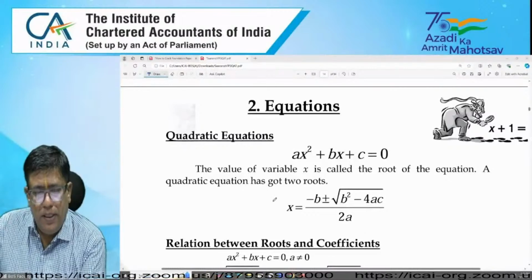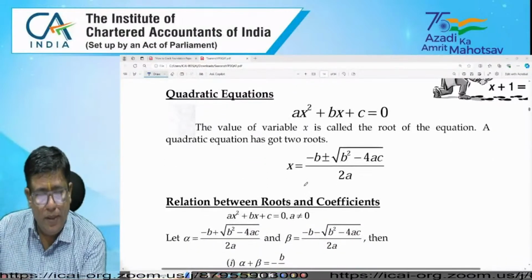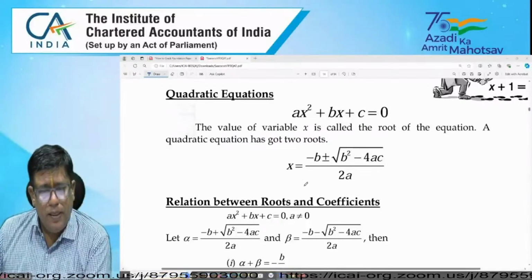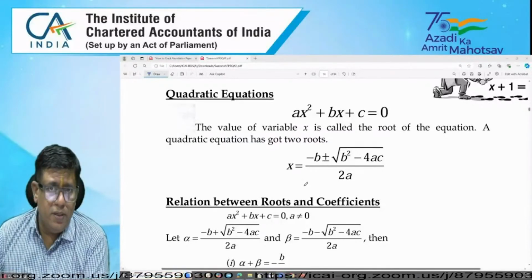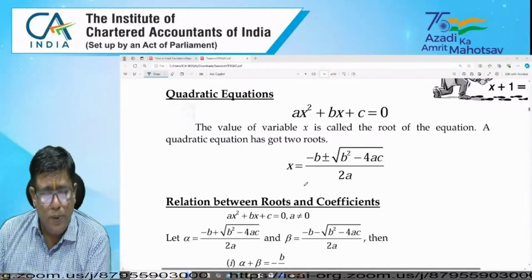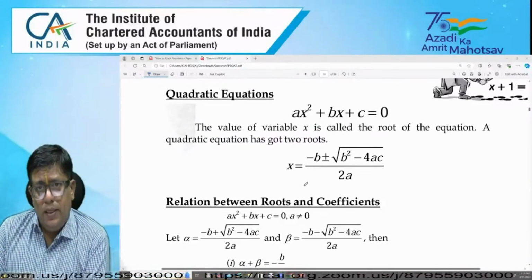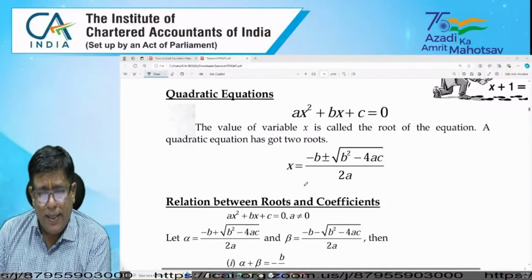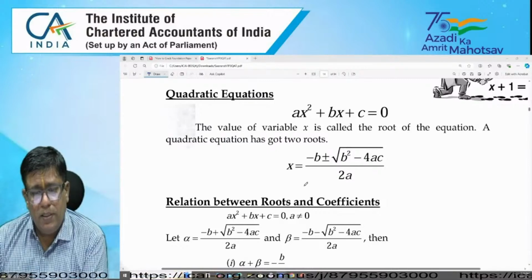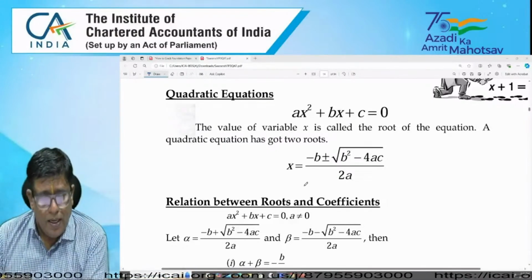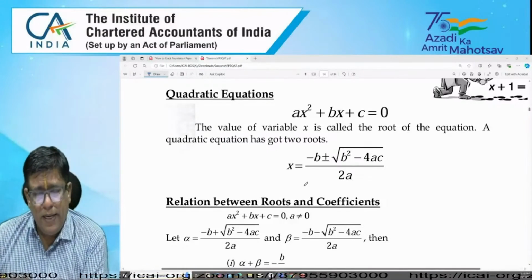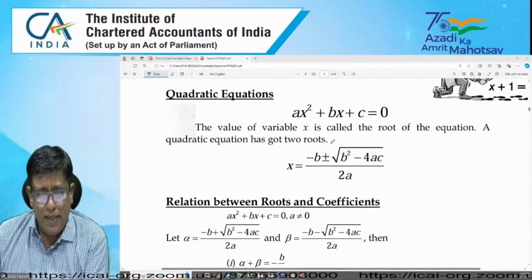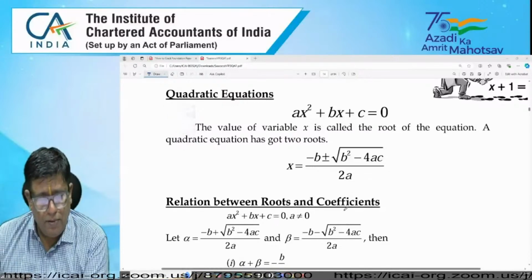Now coming to the chapter, the equation chapter. Here, from the examination point of view, the equation is expressed as ax plus b equal to 0, a single degree, first degree polynomial equation. Here, the second degree polynomial equation is ax square plus bx plus c equal to 0. Then x equal to minus b plus or minus root of b square minus 4ac by 2a. If it is second degree, we can get the two roots of the equation.